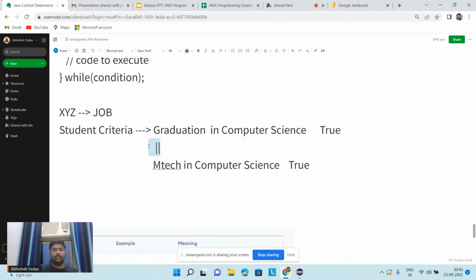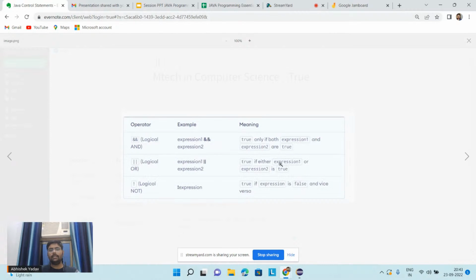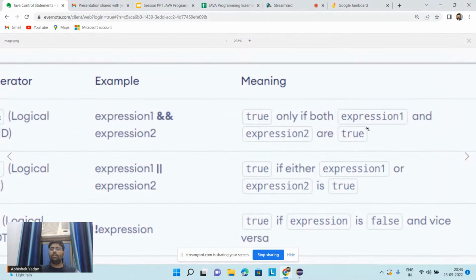Yes. So the conclusion is what? If we are using and, that means true only if both expression 1 and expression 2 are true, right? And here or means what? If either of the expressions is true, that means my whole condition will be true.